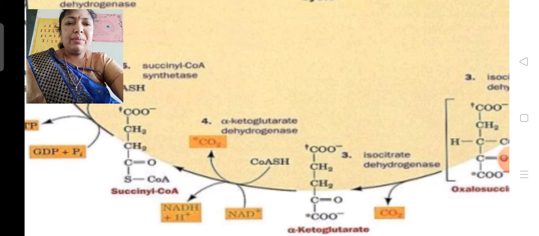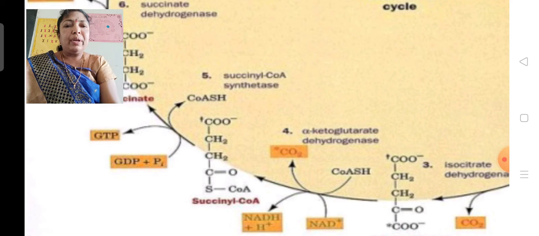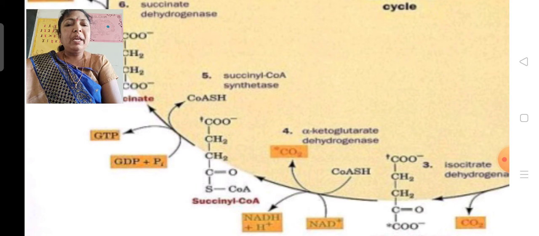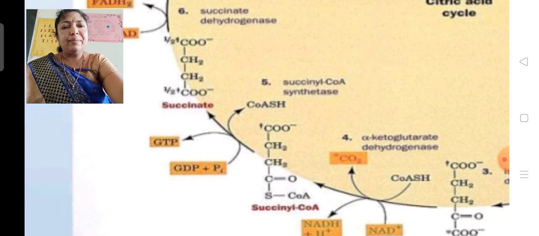By taking coenzyme A, alpha ketoglutaric acid is formed into succinyl coenzyme A. Here succinyl coenzyme A is cleaved into succinic acid and coenzyme A. So succinyl coenzyme A is formed into succinate, or succinic acid.